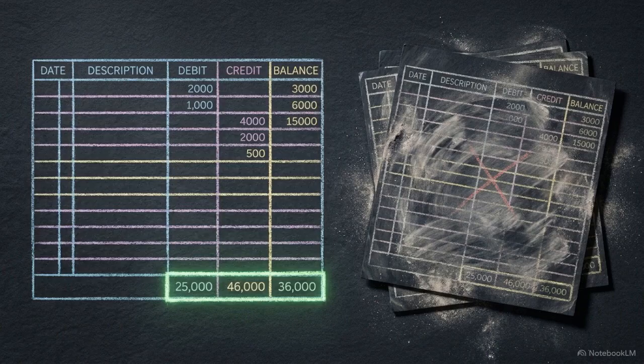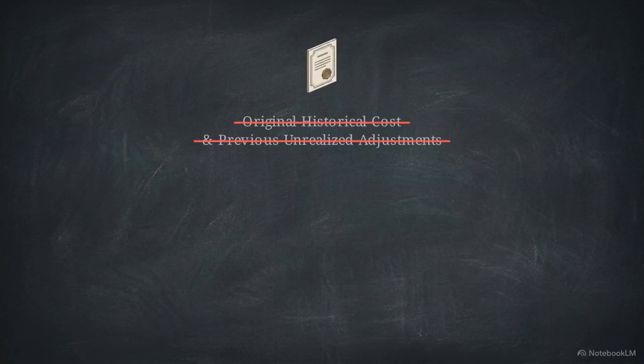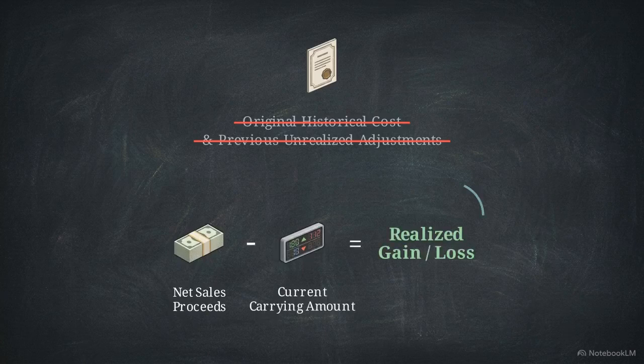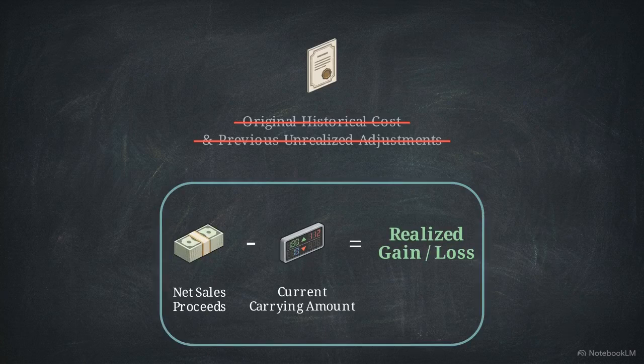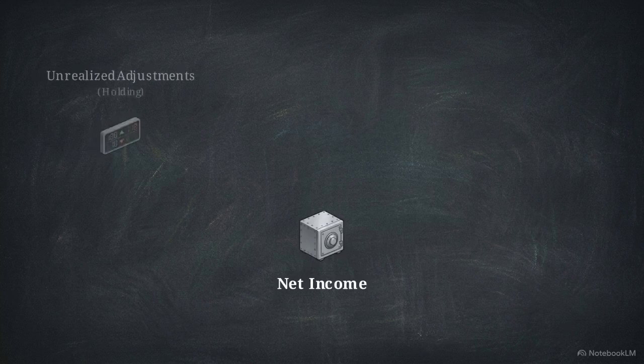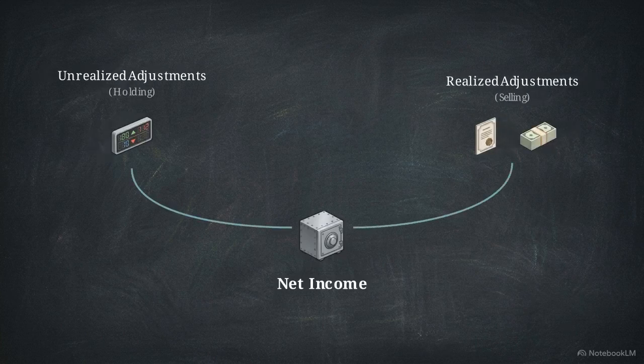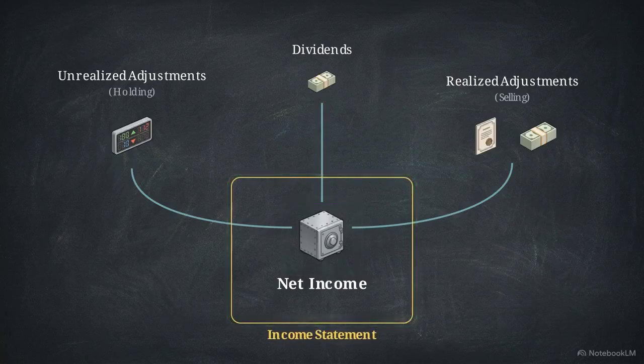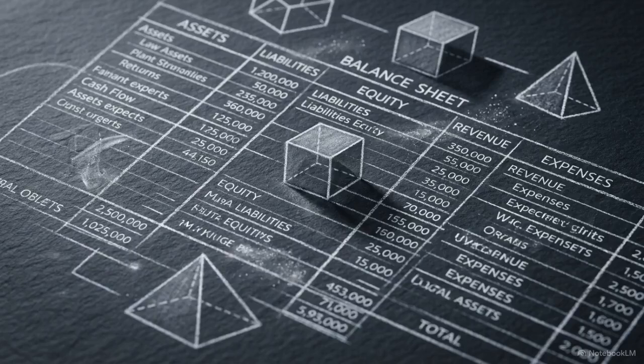Realized gains and losses are always calculated against the most recently marked carrying amount. This rule ensures that previously recorded unrealized fluctuations are never double counted when the asset is finally sold. From the initial purchase through every paper fluctuation up to the final cash liquidation, every adjustment funnels directly into net income. Any cash dividends received along the way follow this exact same path, reported as dividend income on the main income statement. The fair value through net income model eliminates the illusion of delayed impact.